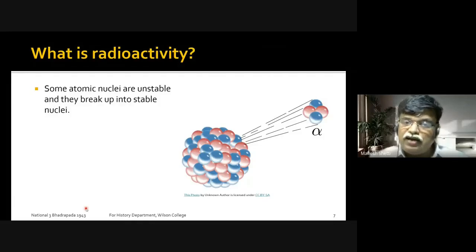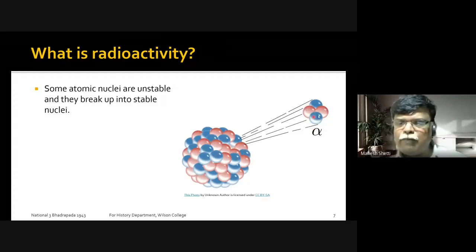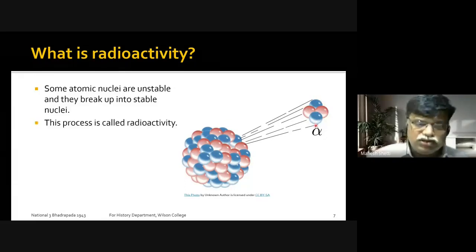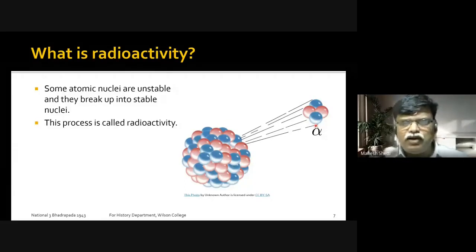Some atomic nuclei are unstable and they break up into stable nuclei. So what is happening? What is shown over here is basically a large ball of protons and neutrons. It's a heavy nucleus, and it has thrown out a small lump of particles. You can see that there are 2 protons and 2 neutrons. This process of breaking up an unstable nucleus into stable nuclei is called radioactivity.